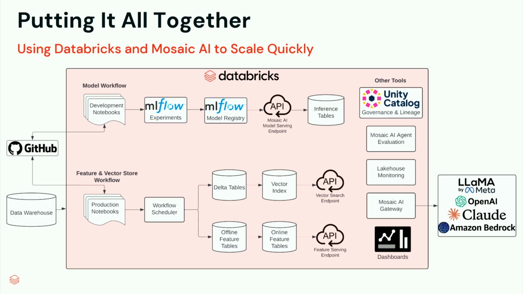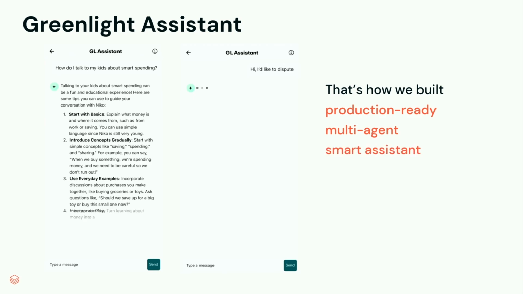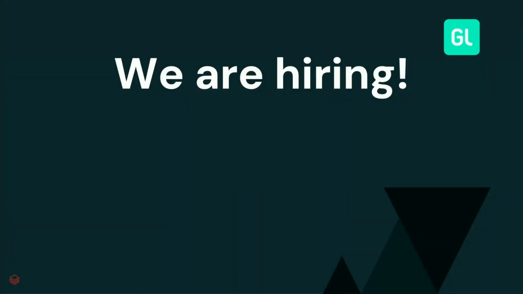And Mosaic AI Gateway has also been very powerful for us as well, because we don't have to change any of the code when a new model comes out. We use the models hosted by Databricks, the Claude models, the Llama models, as well as OpenAI and some models from Amazon Bedrock. And that's how we built our production-ready assistant.